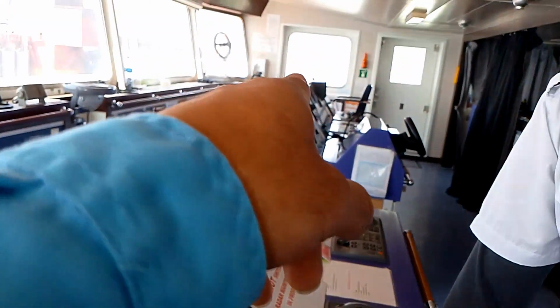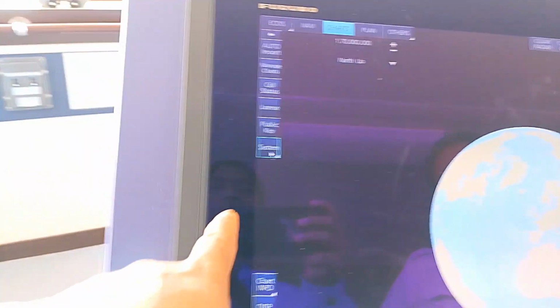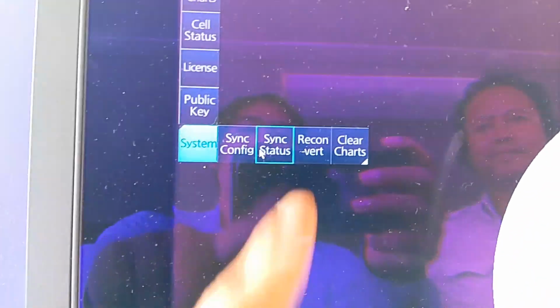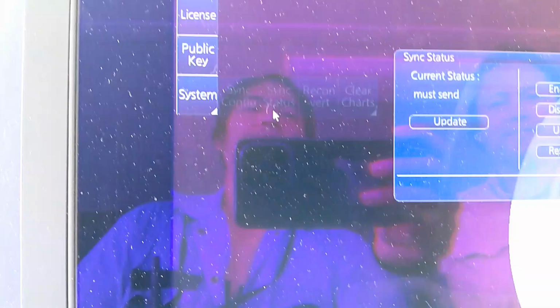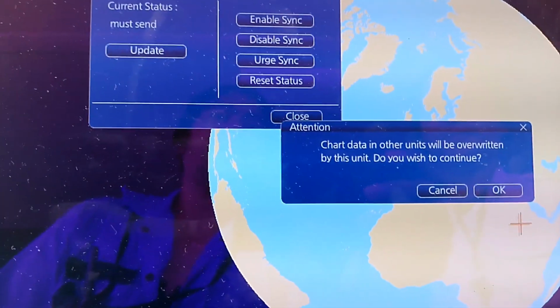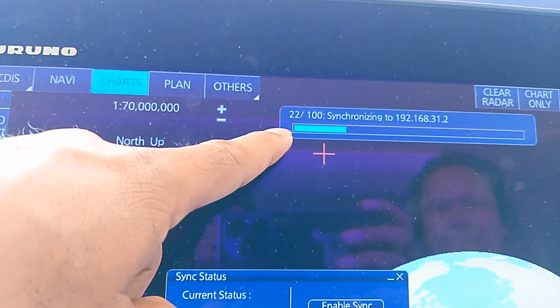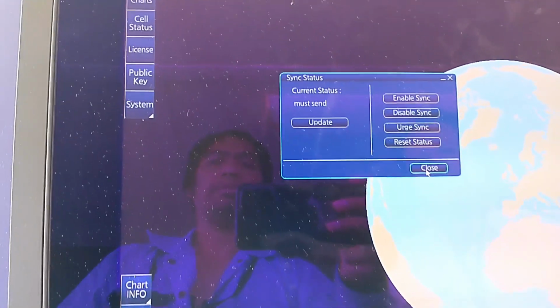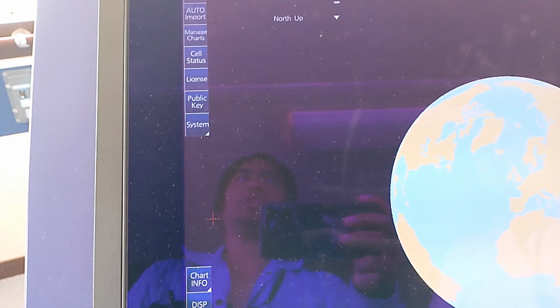And then guys, to synchronize to other Ecdis, number 2, this is number 1, we go to system, sync status, urge sync. Now you can see synchronizing to the other Ecdis. And finish. Close. How can you check the new update?